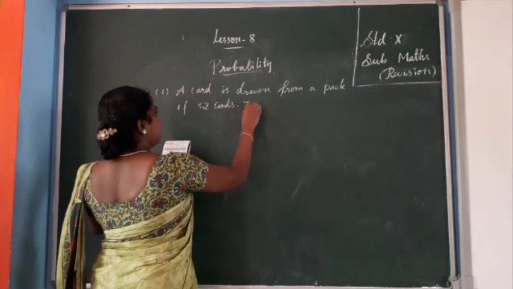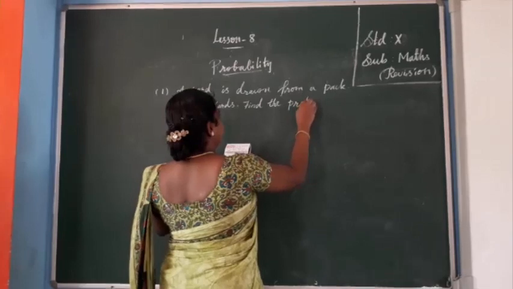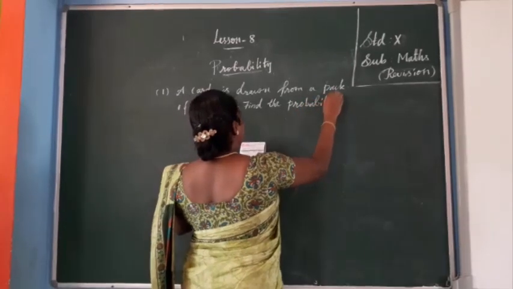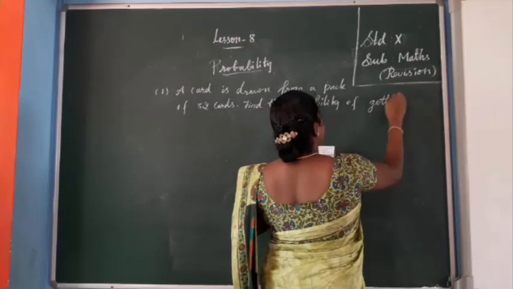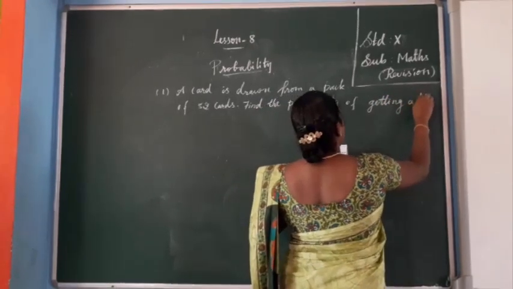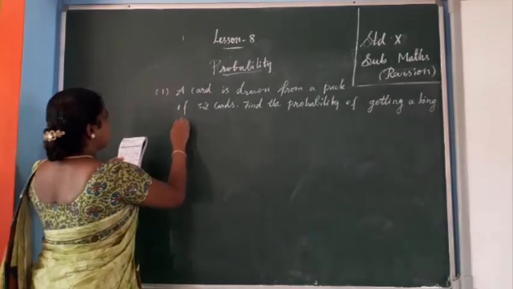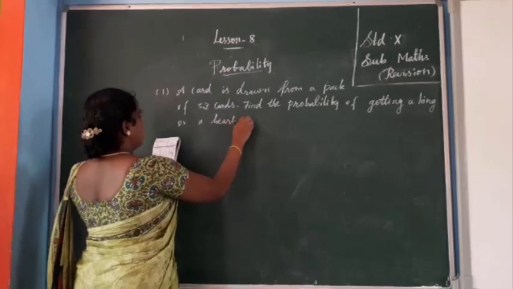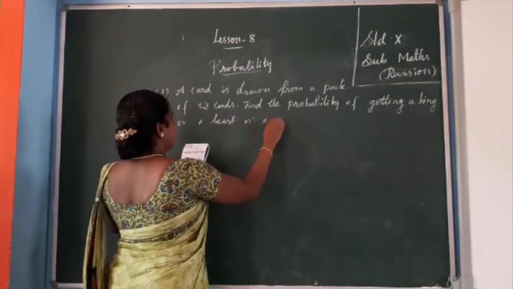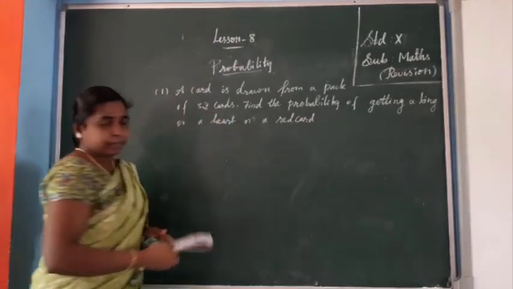Find the probability of getting a king or a heart or a red card. Okay.